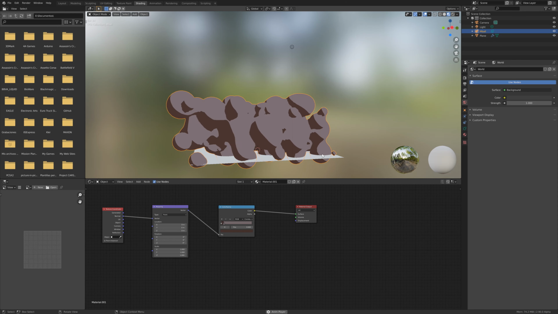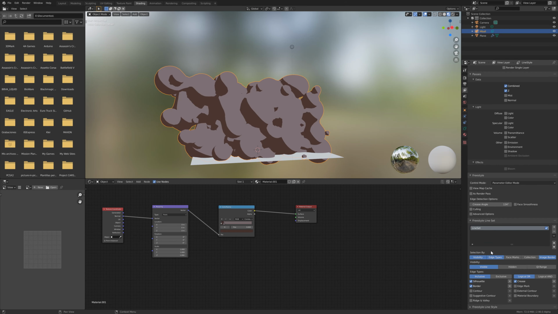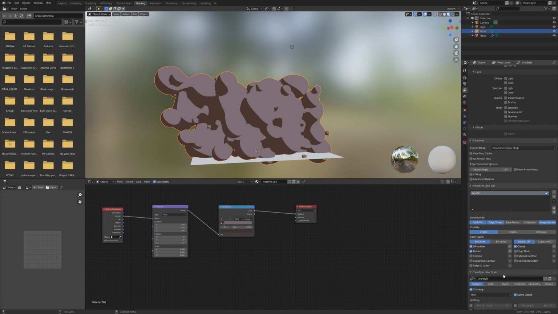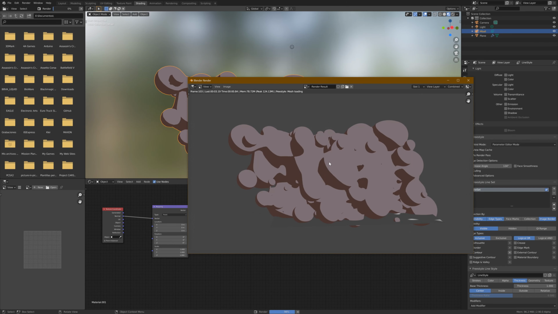Now, if you want, you can add a freestyle. Turn down the thickness to 1. And select only the contour. And that's all, friends. Now you can make your own smoke.